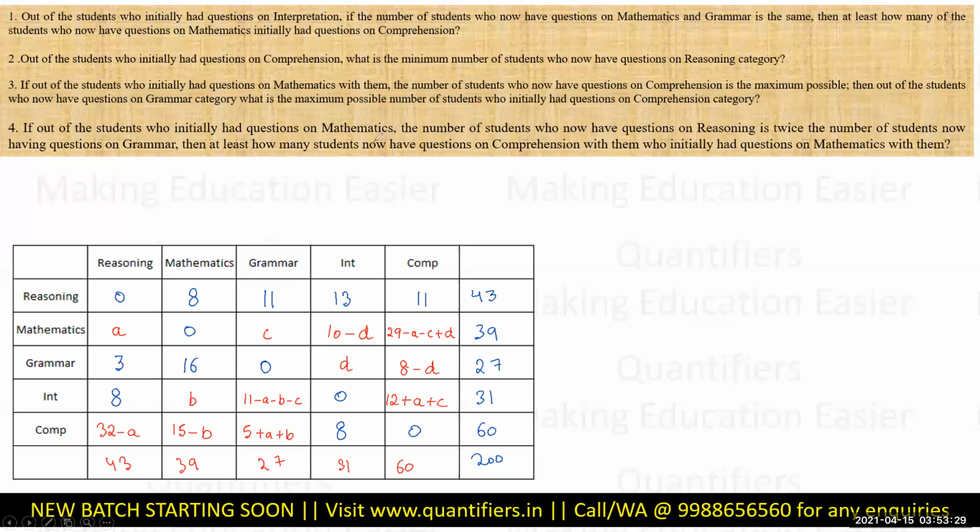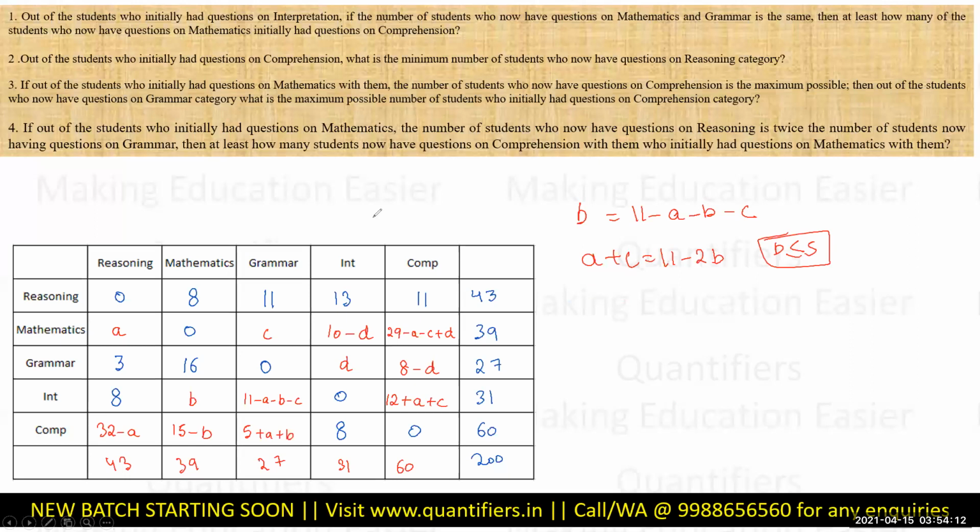Out of the students who initially had questions on interpretation, if the number of students who now have questions on mathematics and grammar, that is, this part and this part are same. So B is equal to nothing but 11 minus A minus B minus C. So if I see it, it is nothing but 11 minus 2B. Right? I have kept the single coefficient in one place. Again, a very good information. What do we learn from here? See, as soon as you are writing this, 11 minus 2B. So A plus C cannot be negative. B has to be less than equal to 5.